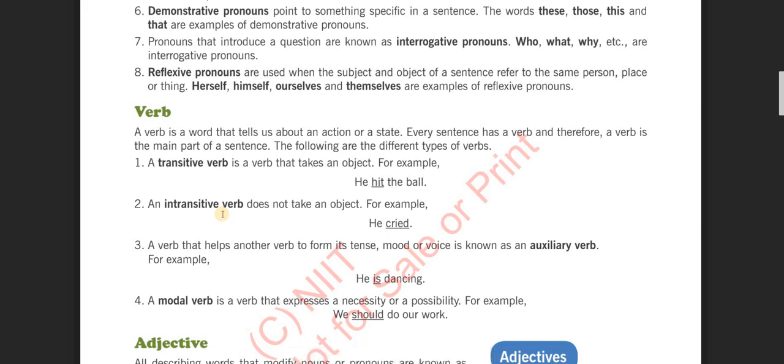A verb is a word that tells us about an action or a state. Your action is described by a verb. Like he hit the ball. Hit is the verb. He cried. Cried is a verb. That person was crying, so that was his action.